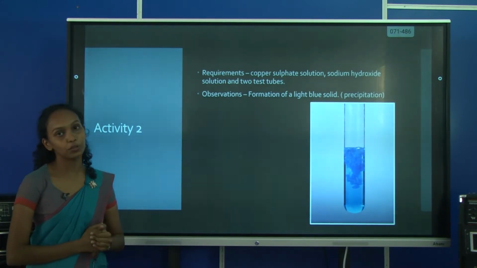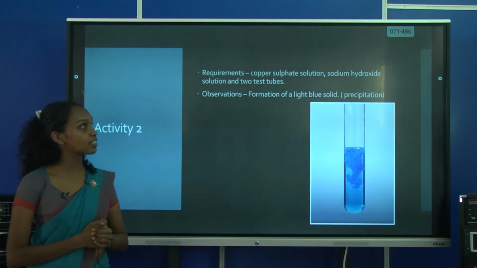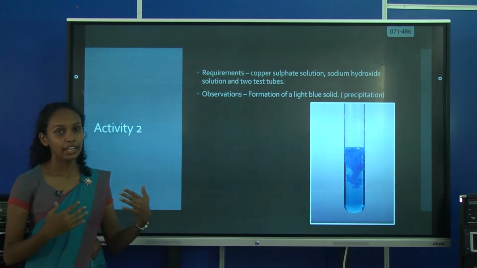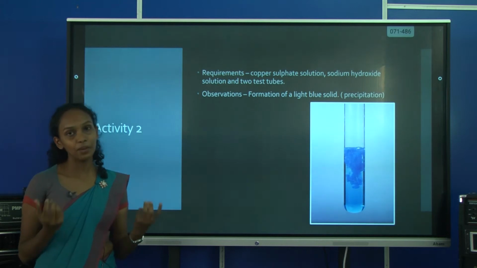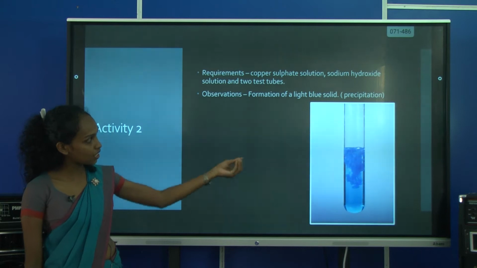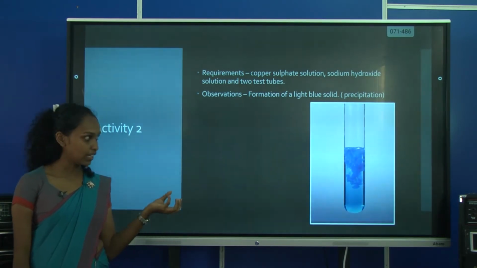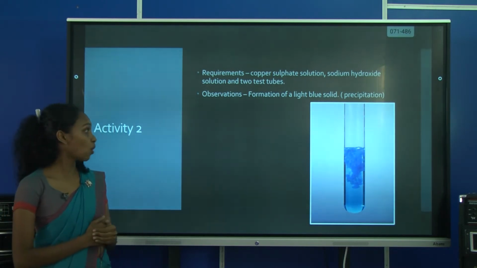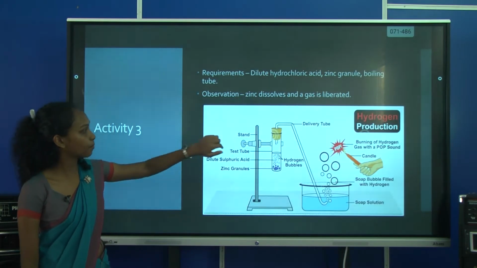Next, activity 2. For activity 2, we need a boiling tube, copper sulfate solution, and sodium hydroxide solution. Here we are going to mix the copper sulfate and the sodium hydroxide. When we mix them, you can see in this picture a light blue solid is formed. We call this light blue solid a precipitate. Forming of a precipitate is also evidence to show that a chemical change has occurred.